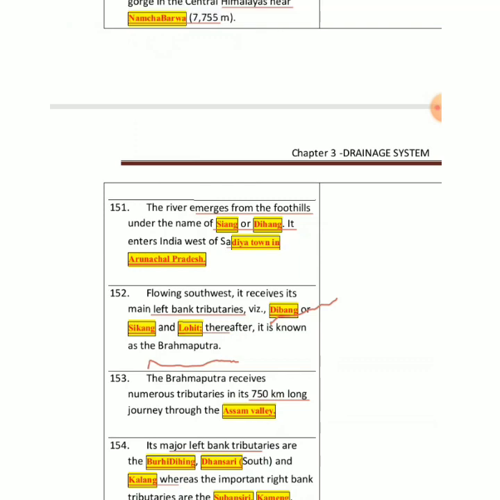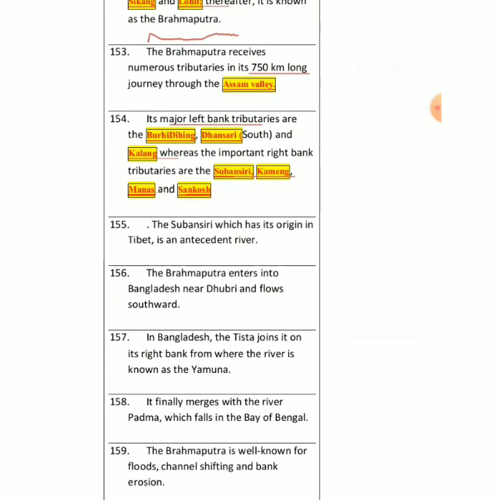Then we have Subansiri, which again originates in Tibet. Again, it is an antecedent river.